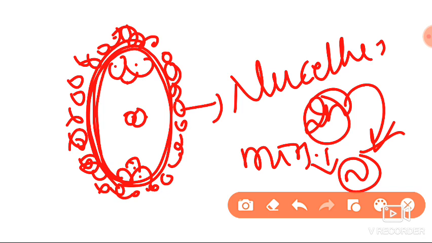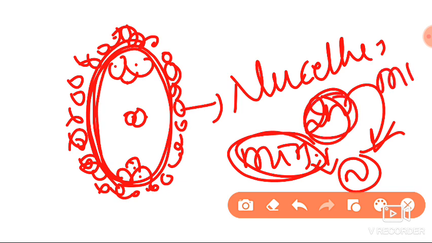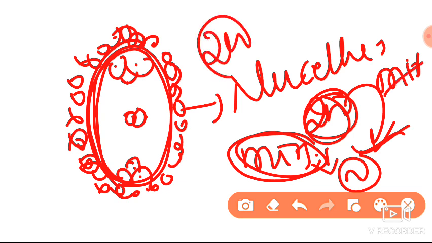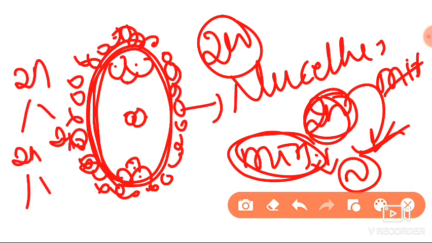But in some cases this meiosis will not happen. The diploid cell undergoes mitosis, not meiosis. If it underwent meiosis, there would be a formation of haploid. But it is undergoing mitosis, so the diploid cell is directly converted into diploid: 2n becomes 2n, again 2n.